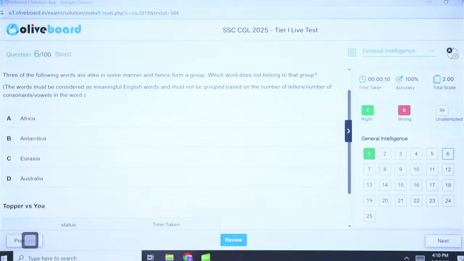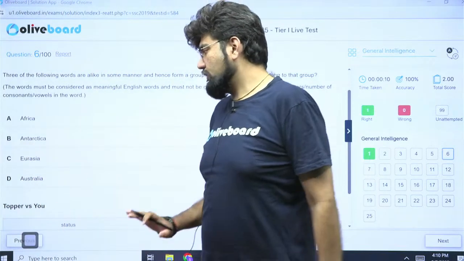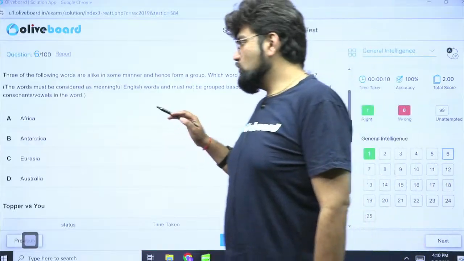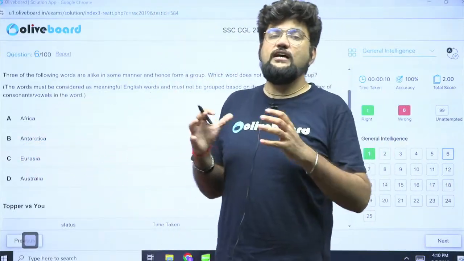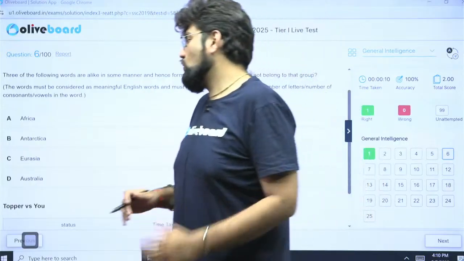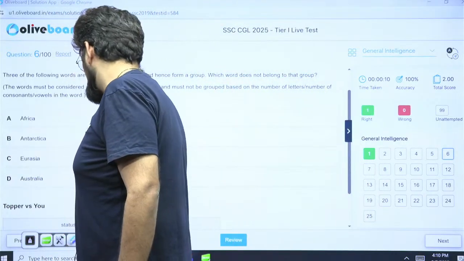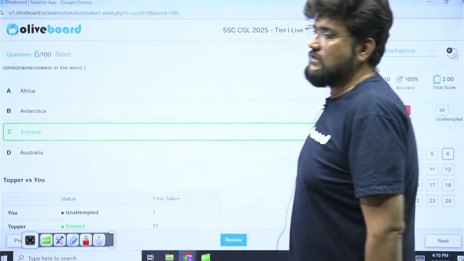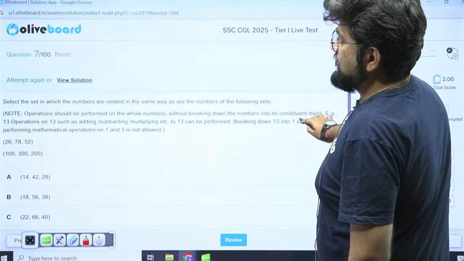What's wrong? See, Africa is a whole continent. Okay. Antarctica is a continent. Australia is also a continent. Eurasia, if it was Europe or it was Asia, it would have been different. Eurasia is the combined land region of Europe and Asia. So Eurasia is not a separate individual recognized continent. Hence option C is the correct answer. It's rather an amalgamation. Question number 7. Number set.